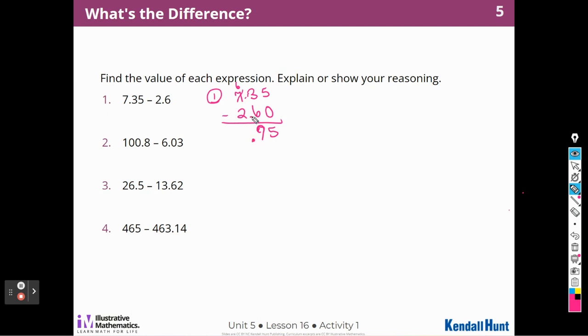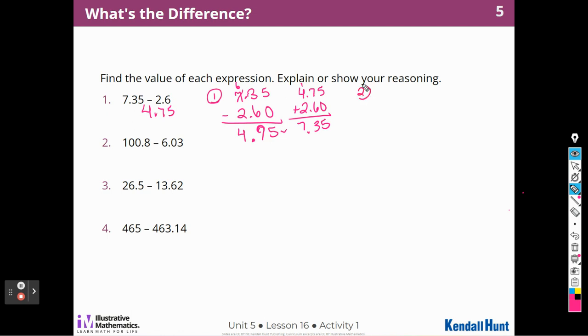Bring that decimal point down nice and dark. And then 6 minus 2 is 4. And I am going to take the time to check my work by doing 4 and 75 hundredths plus 2 and 60 hundredths. 6 and 7 is 13. And 4, 5, 6, 7. Yes, I checked my work, and the answer to this one is 4 and 75 hundredths.